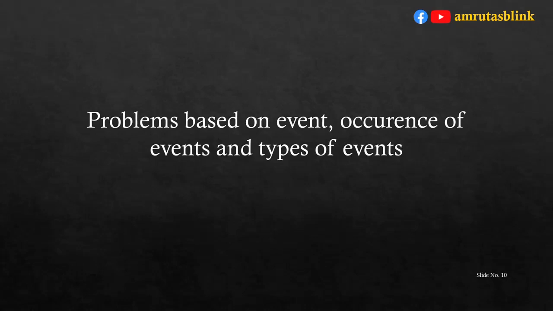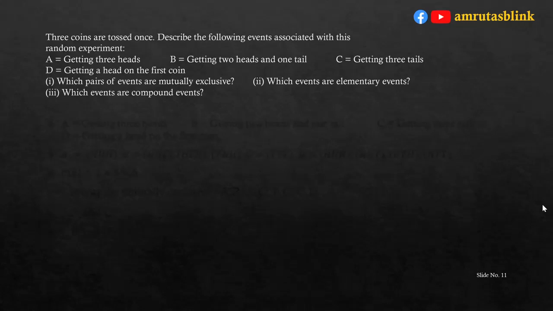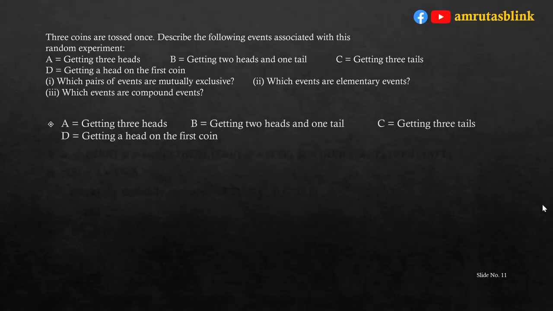Problems based on event, occurrence of events and types of events. Now, 3 coins are tossed. Describe the following events associated with this random experiment. A is getting 3 heads, B is getting 2 heads and 1 tail, C is getting 3 tails and D is getting a head on the first coin. Which pairs of the events are mutually exclusive, which events are elementary events and which events are compound events?